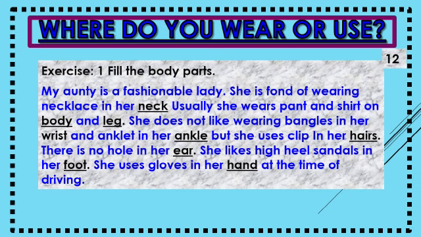She likes high heel sandals on her dash, foot. She uses gloves on her dash, hand, at the time of driving. This is exercise number 1, and exercise number 2 has finished now. Now you do the work. First part is over now.